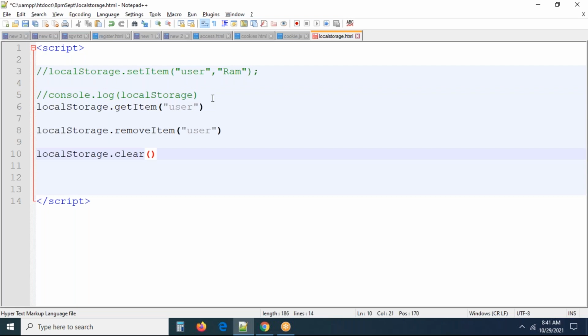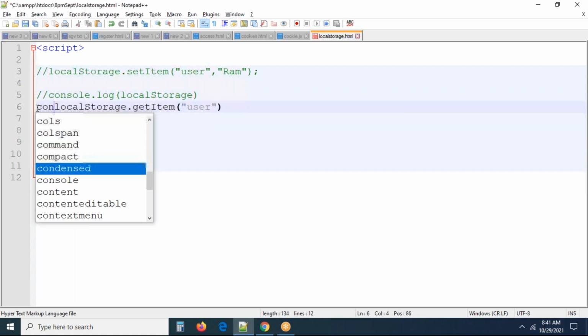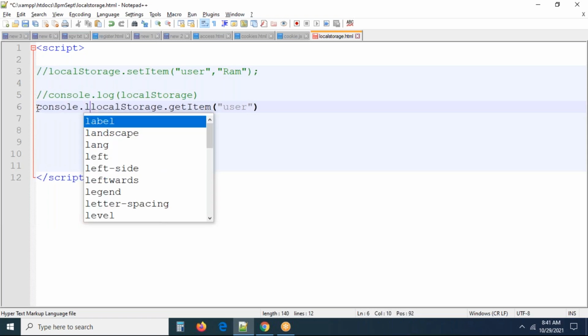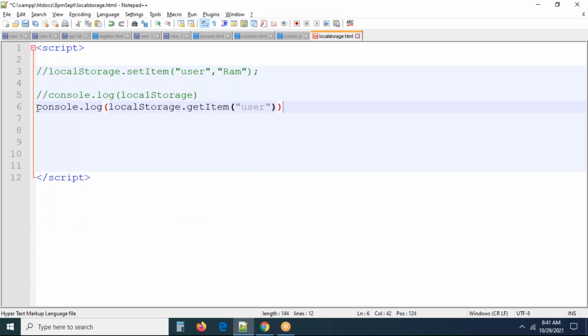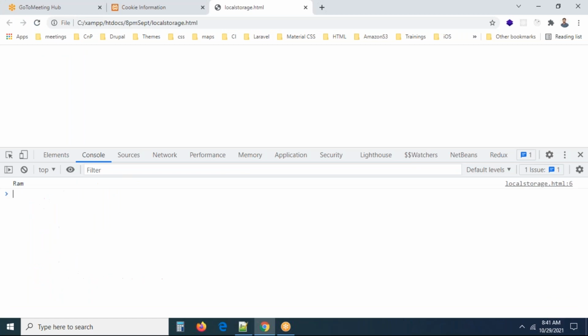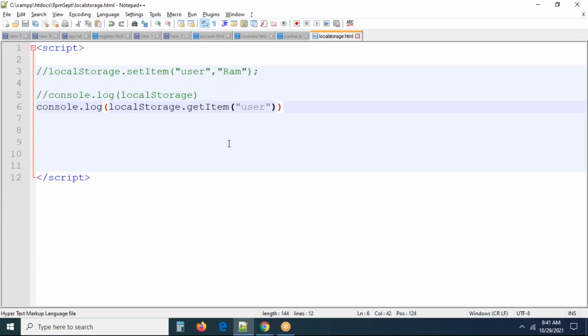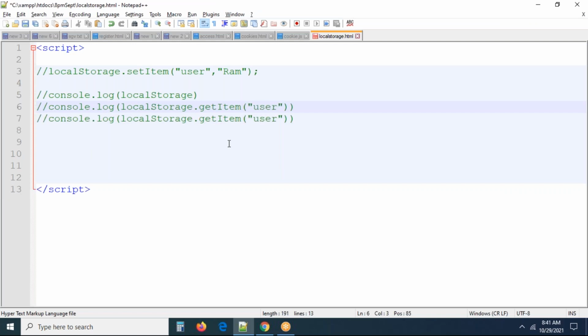Anyhow, you can check getItem. I want to get the item, console.log of the value you saved. Wherever you want, you can get the value. Now you can just check this. I'm getting the value in the console. If you write removeItem, but don't worry, later in the sessions I will show you, maybe these things will help you a lot. So I want to save the data in local storage.